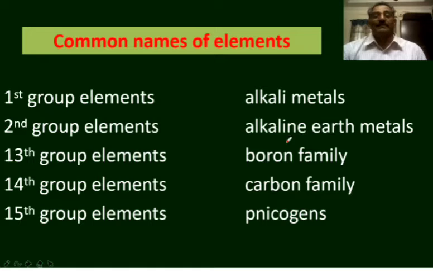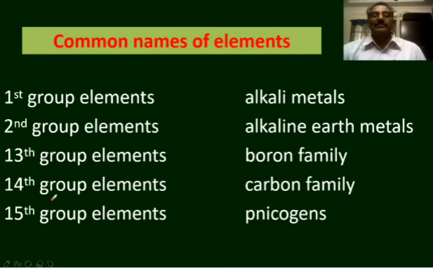and radium. The 13th group elements are known as the boron family. The elements present in the 13th group are boron, aluminium, gallium, indium and thallium. As boron is the first member of that group, that group of elements is said to be the boron family.